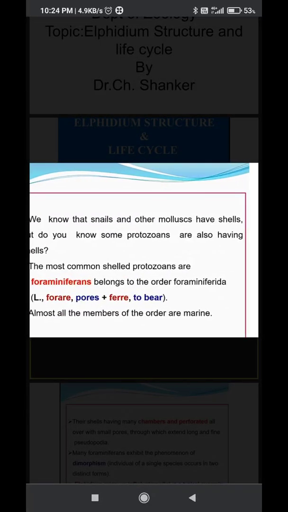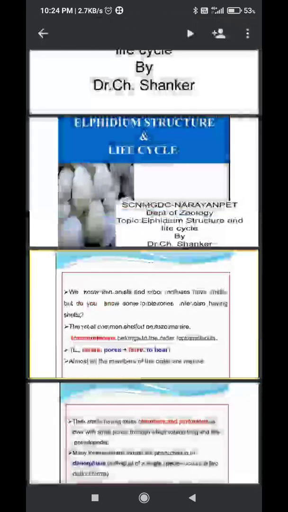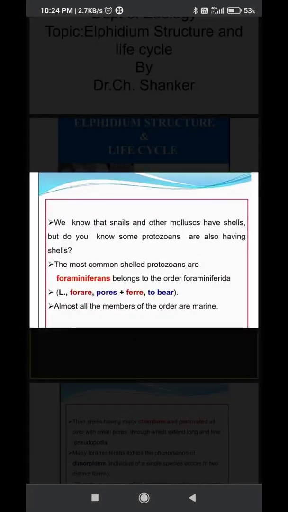First of all, we discuss classification. The Polystomella belongs to phylum Protozoa, subphylum Sarcomastigophora, class Rhizopoda, order Foraminiferida, genus Elphidium, species crispum. This is about classification.